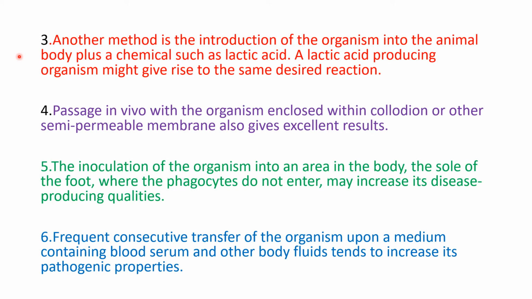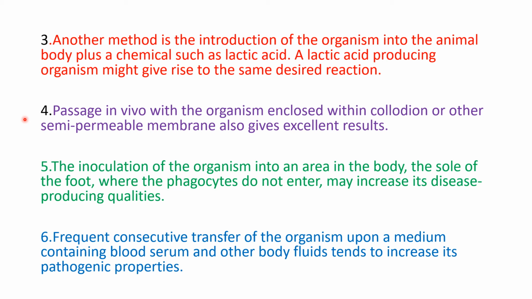The third way is introducing the organism into the animal body along with another chemical. Instead of another microorganism, you can introduce it with a chemical like lactic acid. Instead of lactic acid, you can even use another organism which produces lactic acid. So this also might help the pathogen to increase its virulence inside the body and cause disease much more efficiently.